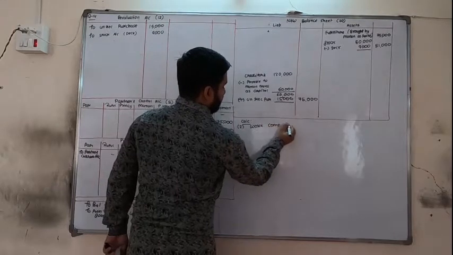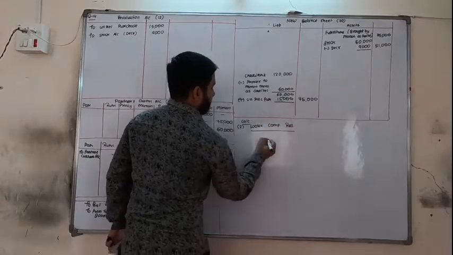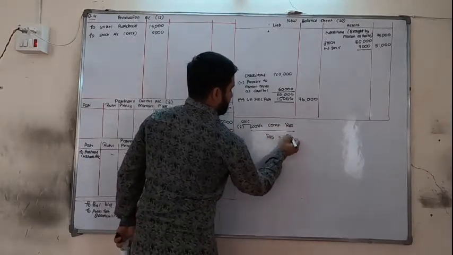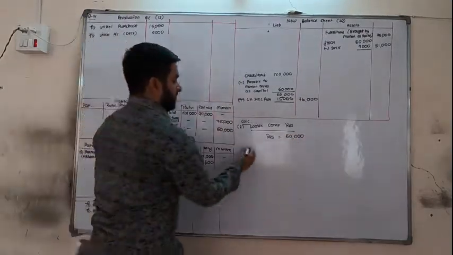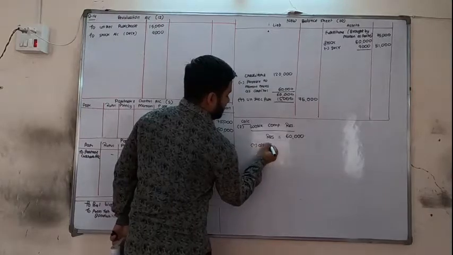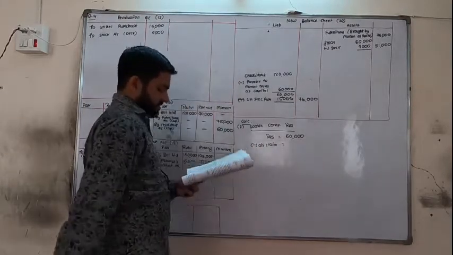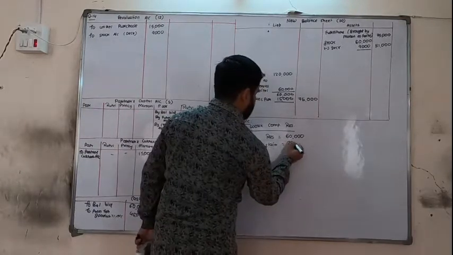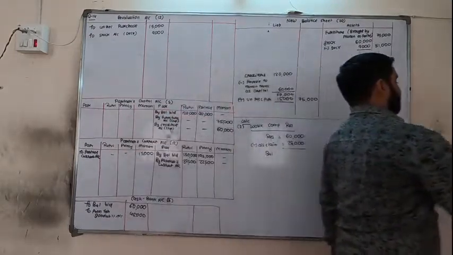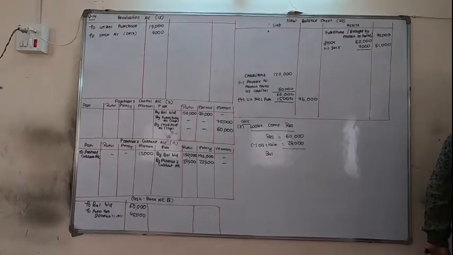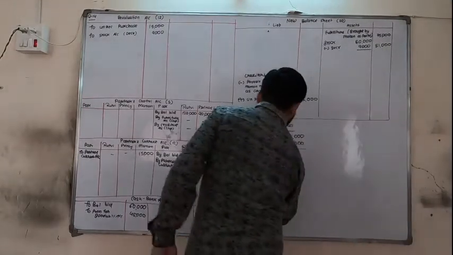Workman compensation reserve, next line, reserve is rupees 60,000 minus outstanding claim 28,000. Still there is a balance of 32,000.